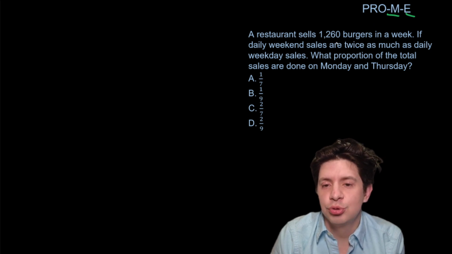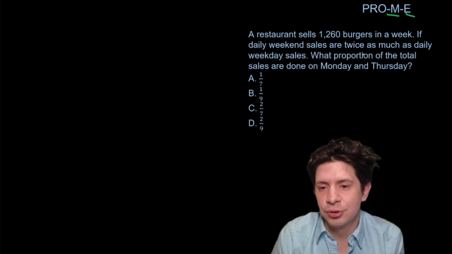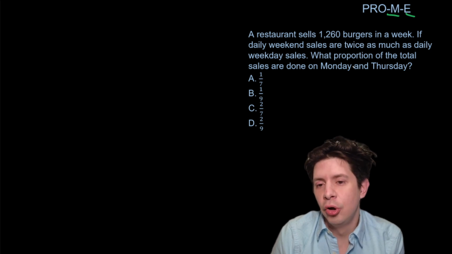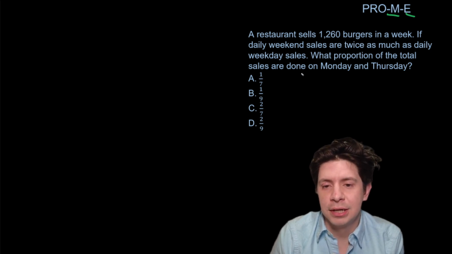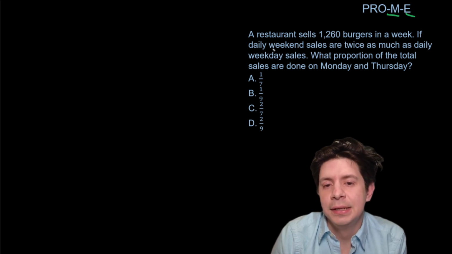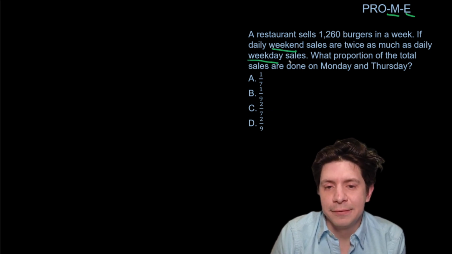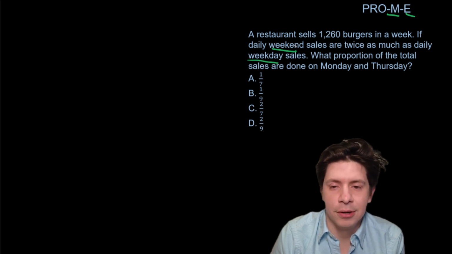A restaurant sells 1,260 burgers in a week. If daily weekend sales are twice as much as daily weekday sales, what proportion of the total sales are done on Monday and Thursday? So the tricky thing here is that weekend sales and weekday sales are different from each other, even though they're the same across them, right?